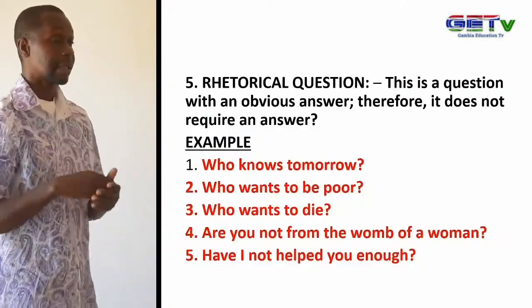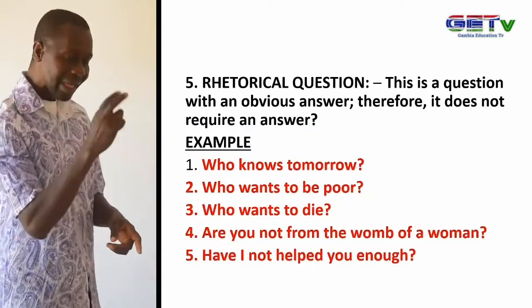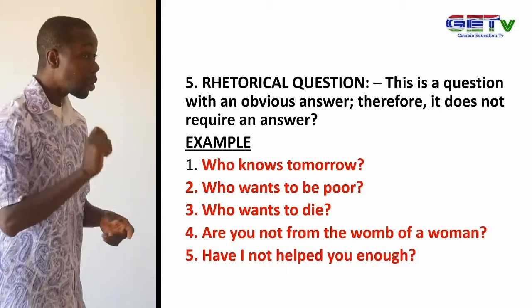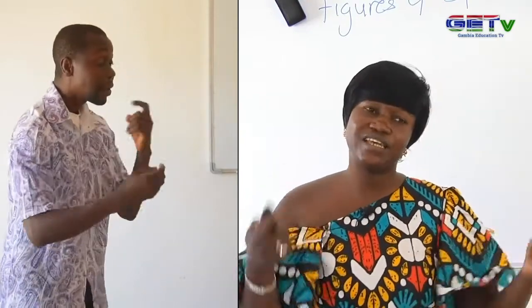Good. We will move to our fifth literary device, which is a rhetorical question. Now, a rhetorical question is a question with an obvious answer. Therefore, it does not require any answer. The one reading out the rhetorical question definitely knows that he is not expecting any answer from anyone. Now, rhetorical questions can be easily identified with the question mark at the end. With all the 7, it is the only one that has a question mark at the end.